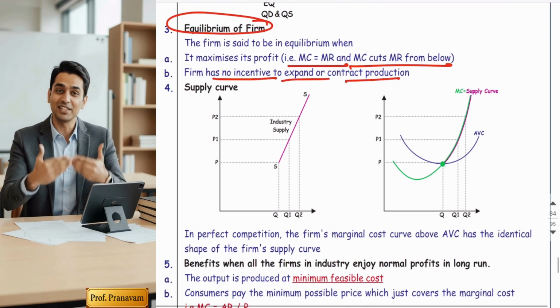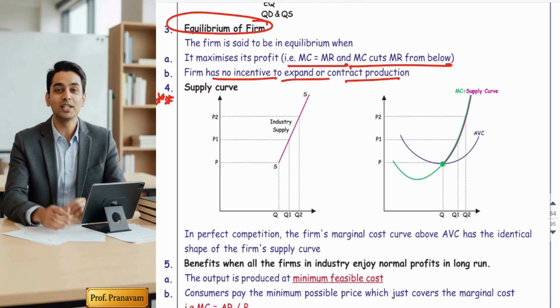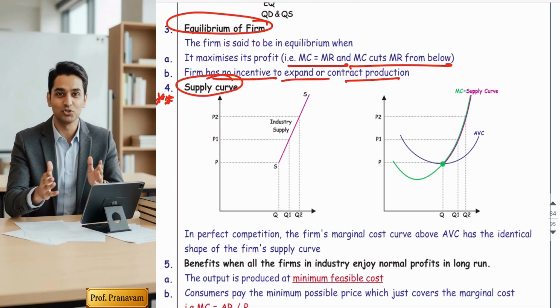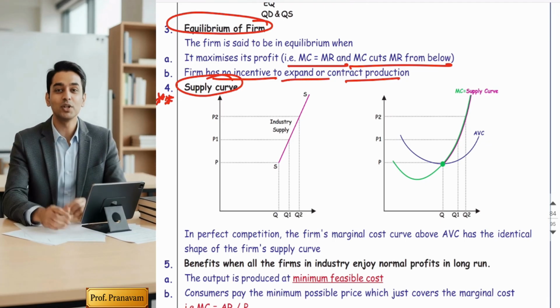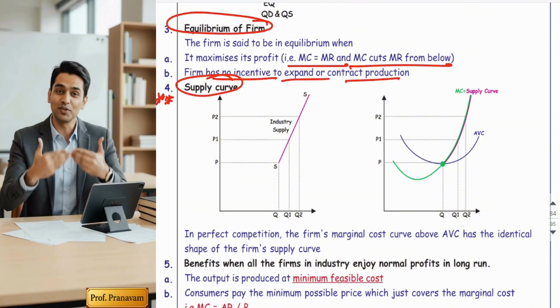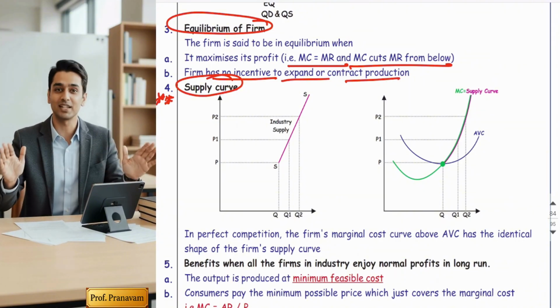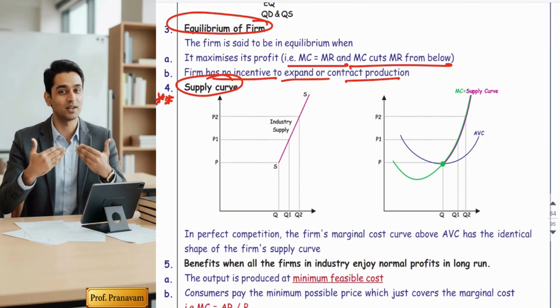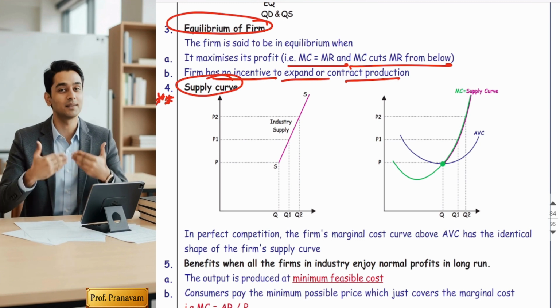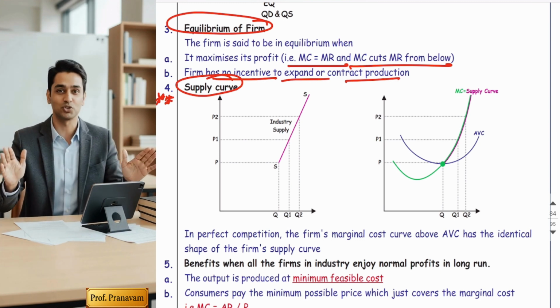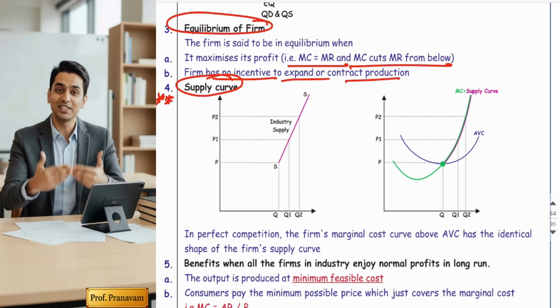Now this is the most logical concept which we have never thought of: the supply curve. Friends, we studied long run perfect competition, monopoly, and monopolistic competition. We have also studied short run monopoly, monopolistic competition, perfect competition. So many diagrams of profit and losses we studied. In those diagrams, we never saw the supply curve, but the demand curve was there.